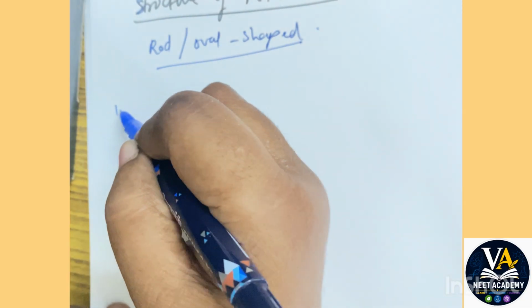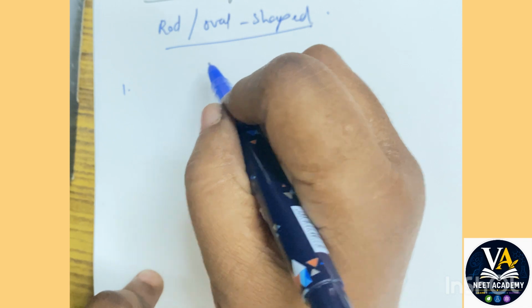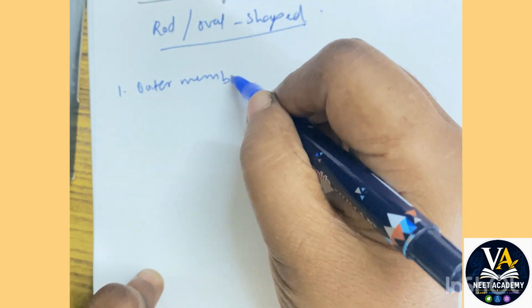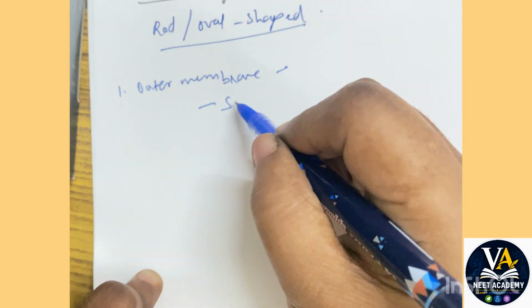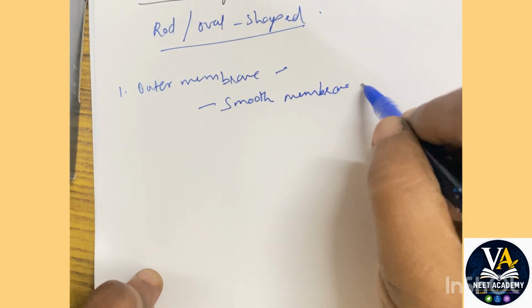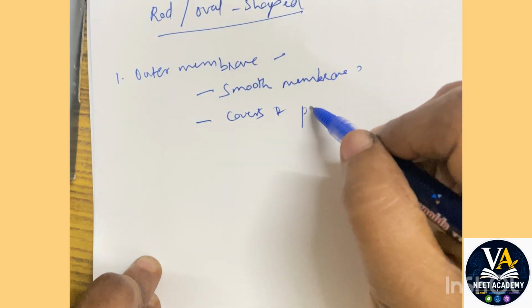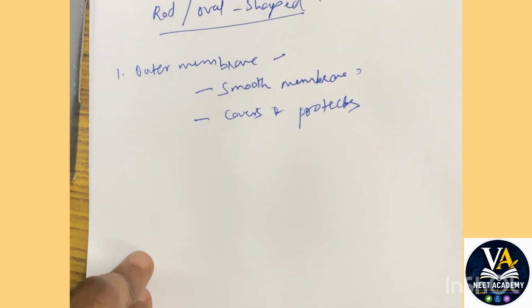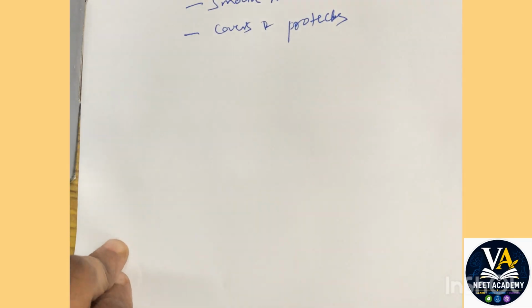Three basic structures are seen in mitochondria. First is the outer membrane. This outer membrane is a smooth membrane, and it covers and protects the organelle. Its function is to cover and protect the organelle and its structure. The texture is smooth.